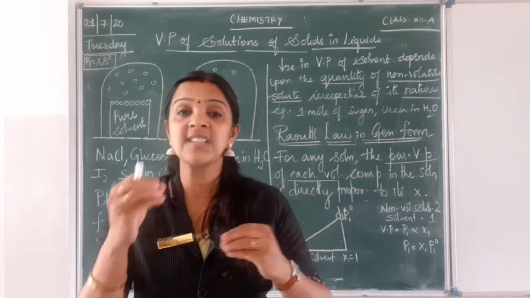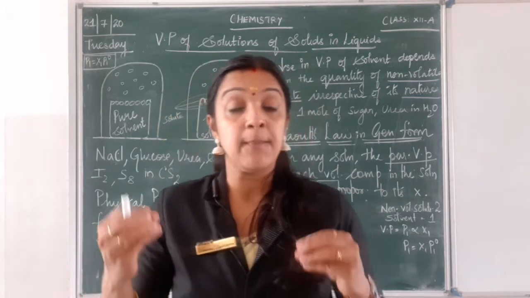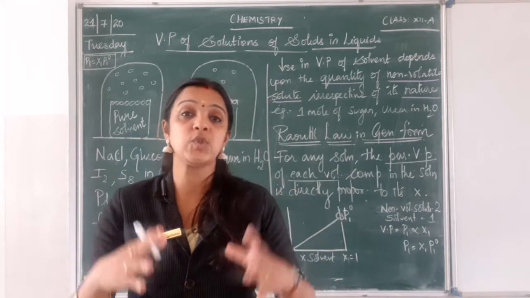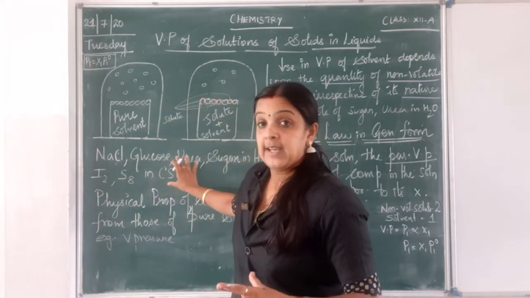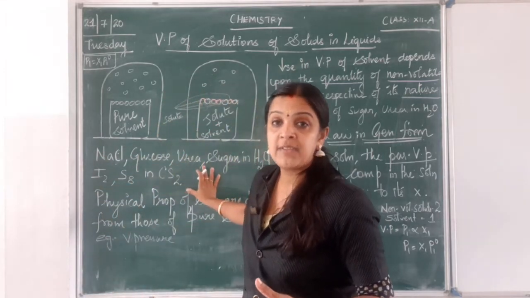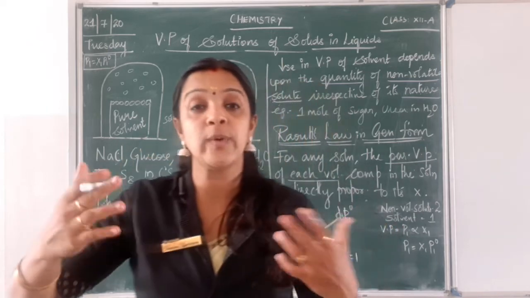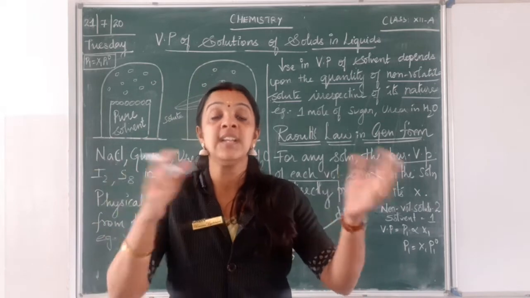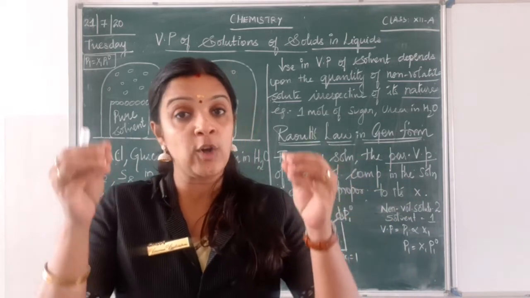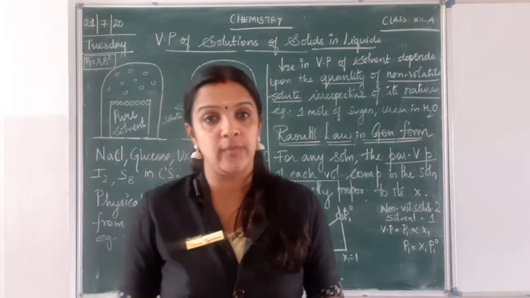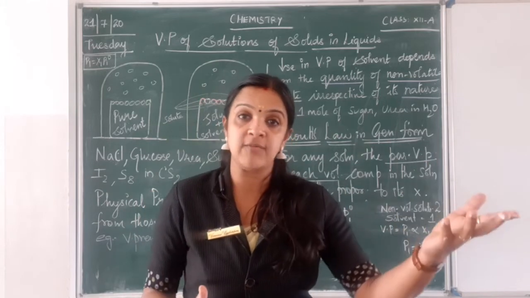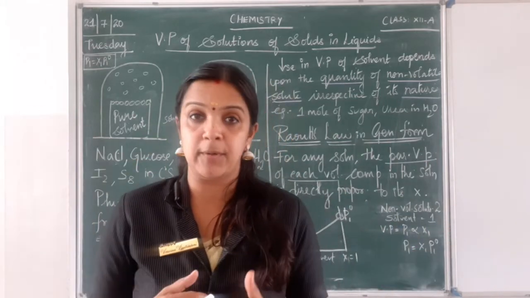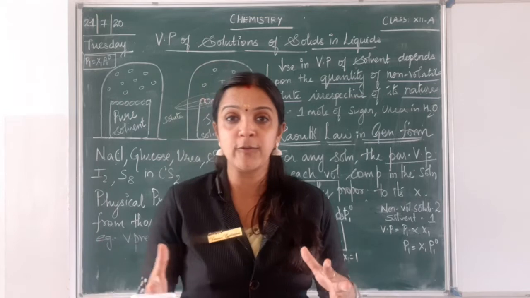You will not be asked to derive this in the exam, but you will be given a situation where a non-volatile solute with a solvent is given, and you should analyze the situation and write the conclusion. That is, what can be the situations if there is a non-volatile solute in the solvent: chances of increase or decrease in vapor pressure. So I hope you are able to follow, children.